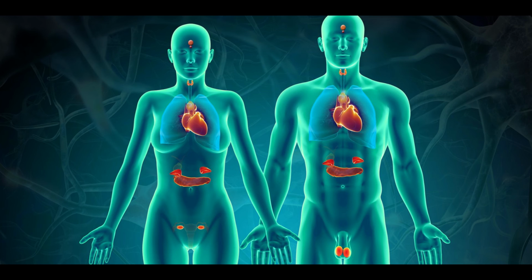Okay, let's continue. Now let's discuss hormone structure, synthesis, and secretion. What are hormones actually? Hormones are chemical messages transmitted in the blood, secreted by an endocrine gland. Hormones can be classified into three categories: the amines, the peptides and proteins, and the steroids.